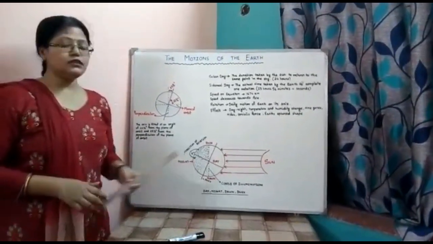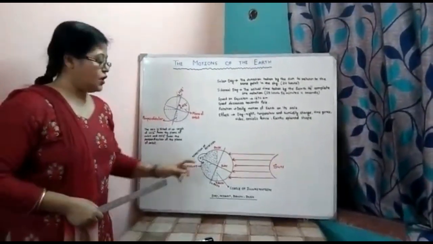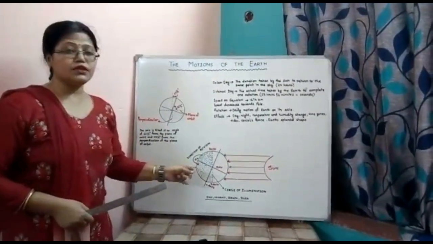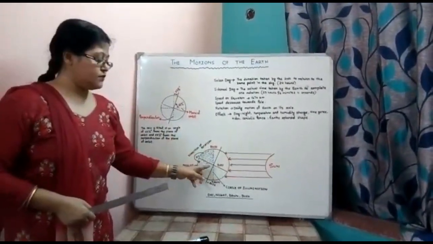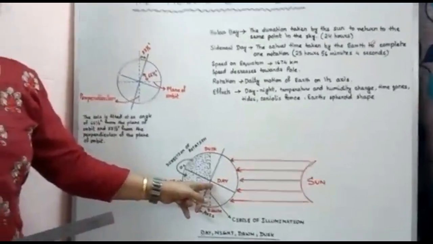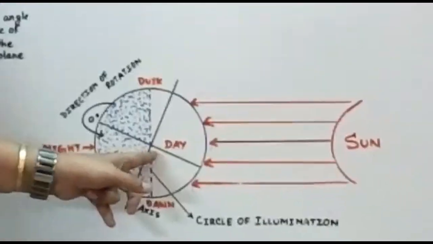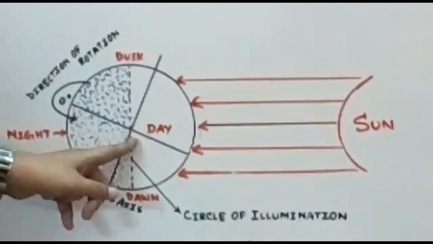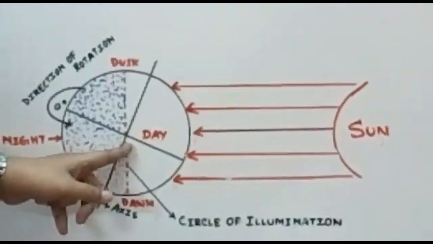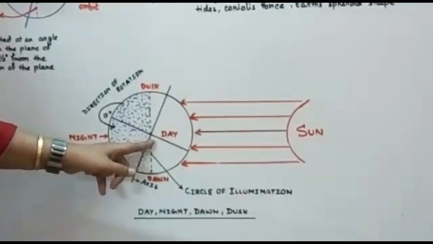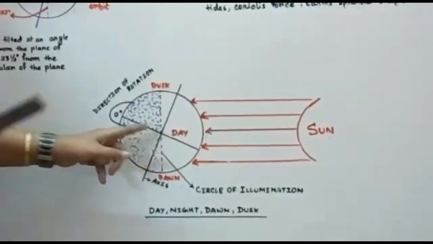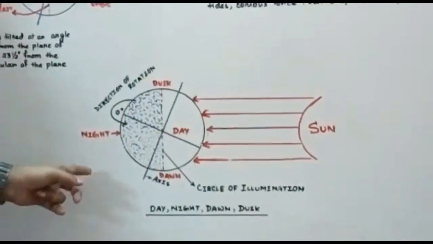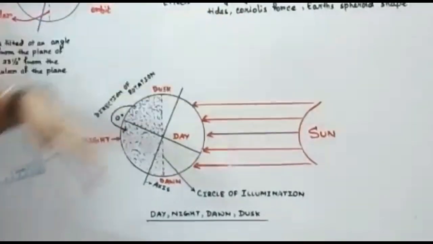Not only that, another thing is the Coriolis force. When earth rotates, due to that speed, one force is created, which we call Coriolis force. Due to this force, ocean currents and winds deflect towards their right in the northern hemisphere and towards their left in the southern hemisphere. This is Coriolis force.